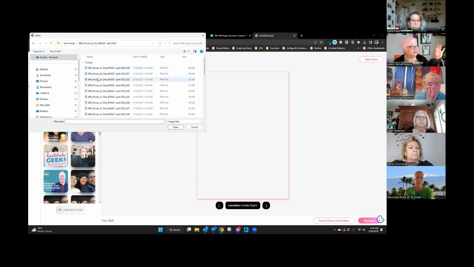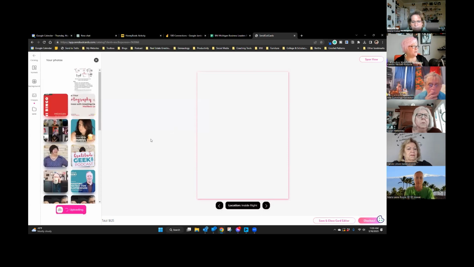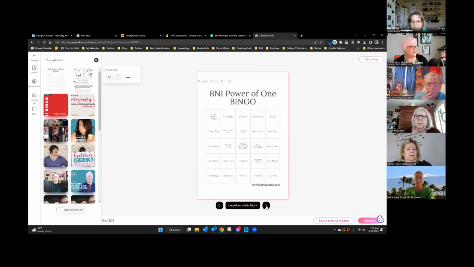Put it in the version where you can actually see the icons. So you're going to start here and just remember what number you're on. Okay, so we're starting here, opening it up. Click there, and that's the inside right.